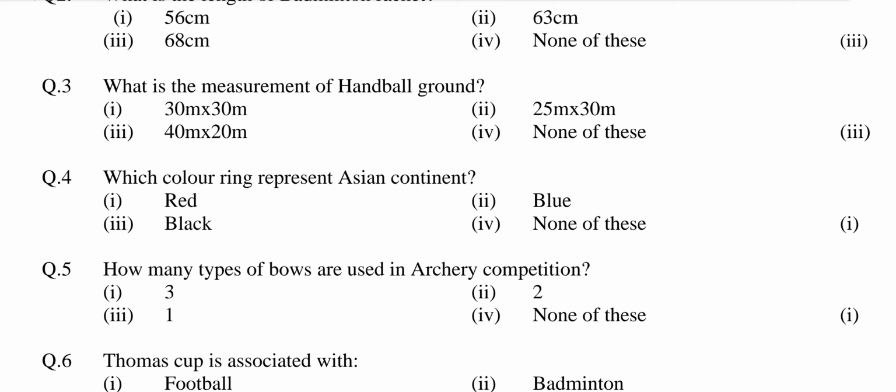What is the measurement of handball ground? Option first, 30 meter into 30 meter. Second, 25 meter into 30 meter. Third, 40 meter into 20 meter. Fourth, none of these. Answer is option third, 40 meter into 20 meter.